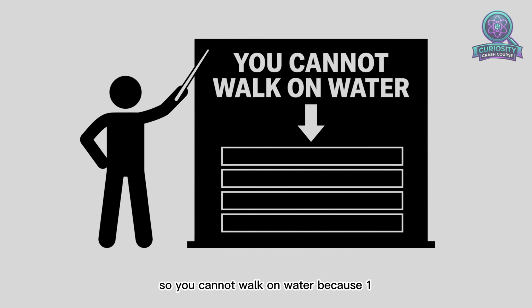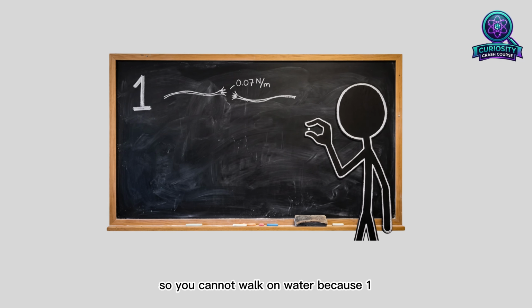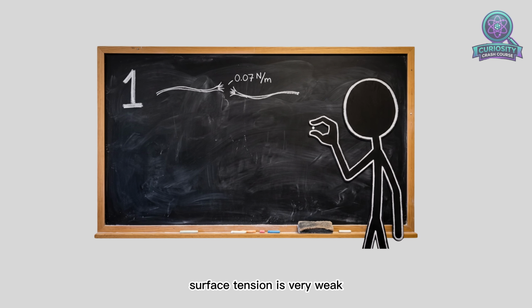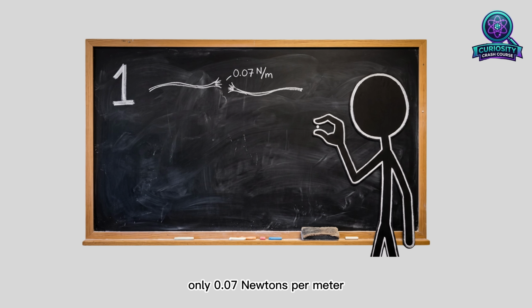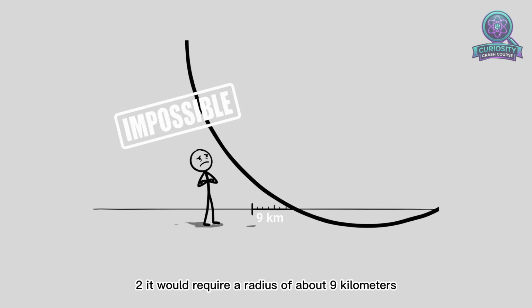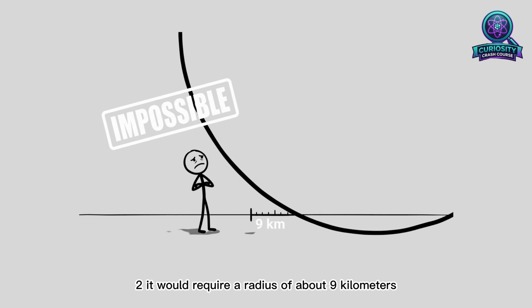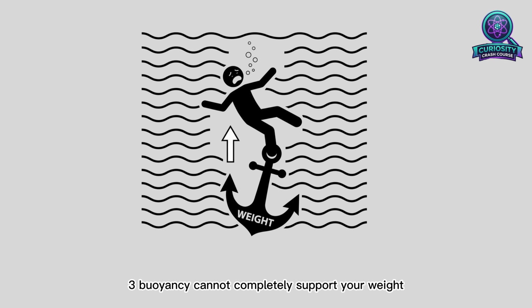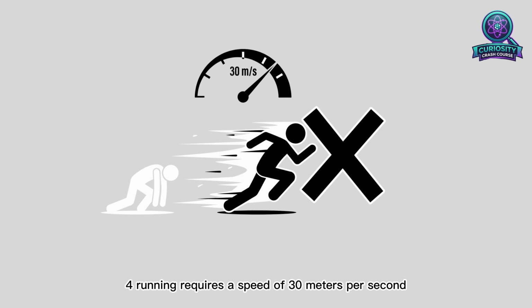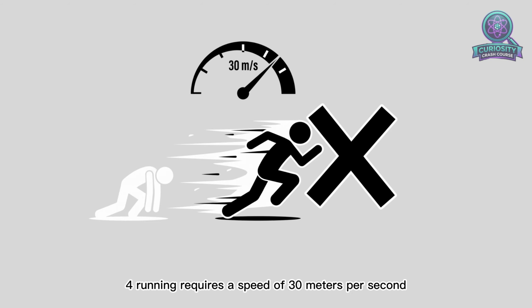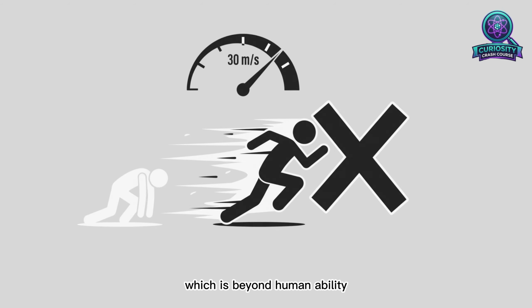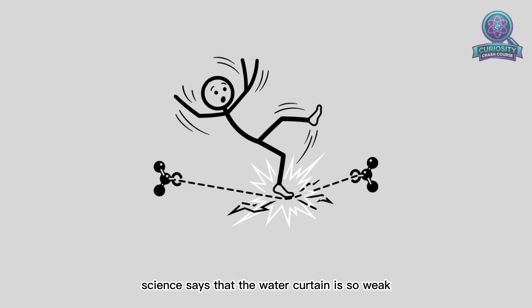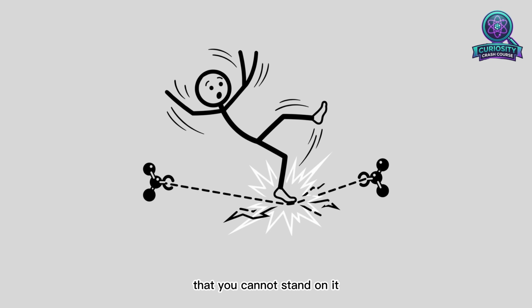Finally, you cannot walk on water because, 1. Surface tension is very weak, only 0.07 newtons per meter. 2. It would require a radius of about 9 kilometers to carry your weight, which is impossible. 3. Buoyancy cannot completely support your weight. 4. Running requires a speed of 30 meters per second, which is beyond human ability. Science says that the water curtain is so weak that you cannot stand on it.